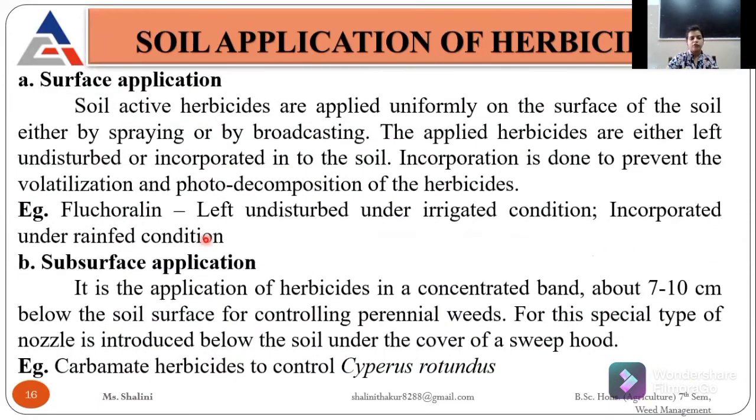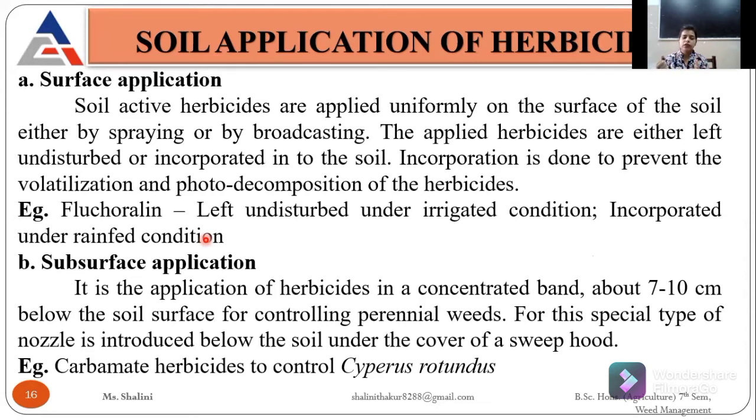If I talk about surface application, in these soil applied herbicides we are applying the herbicide uniformly on the soil surface. That's it, either by spraying or broadcasting. The main disadvantage of surface applied herbicides is that they result in volatilization.